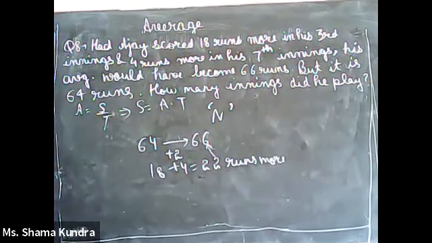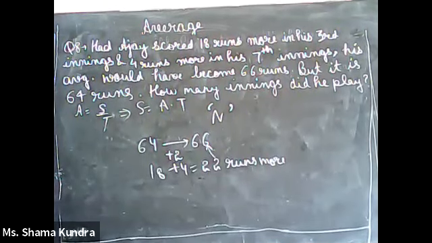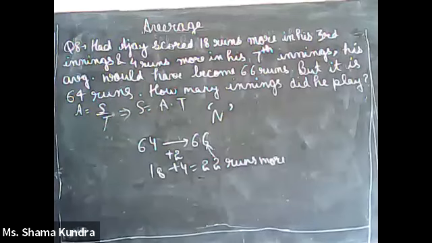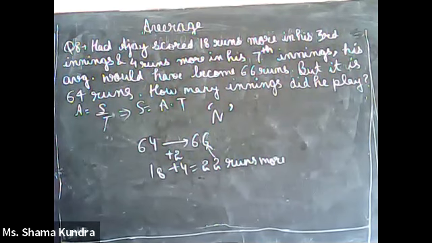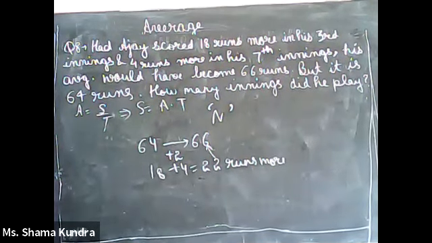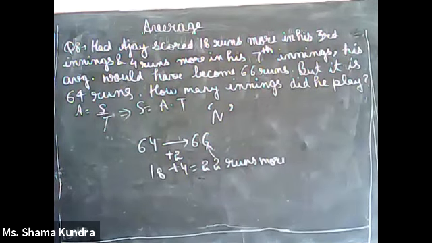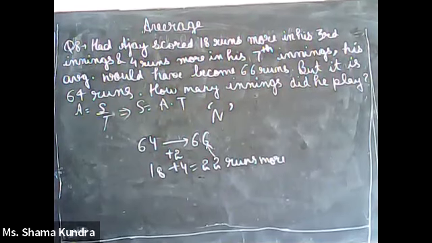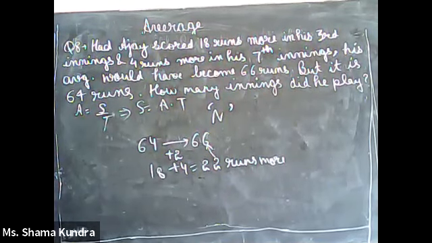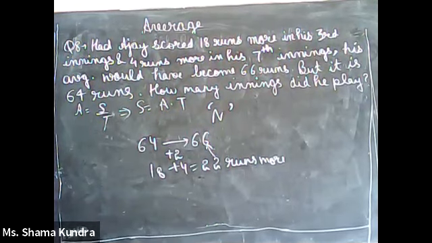So the increase in runs is 22 runs, but we also know that when the average increases by 2 for each inning, there is an addition of 2 runs in each inning. That is, each inning's score increases by 2. We say if the average weight of 3 boxes is W, on changing 1 box, we get average weight as W plus 5. For individual boxes, if the average weight increases by 5, then the individual weight of boxes also increases by 5. Same way over here. For each individual inning, runs or score increases by 2, means plus 2 plus 2 plus 2 plus 2.